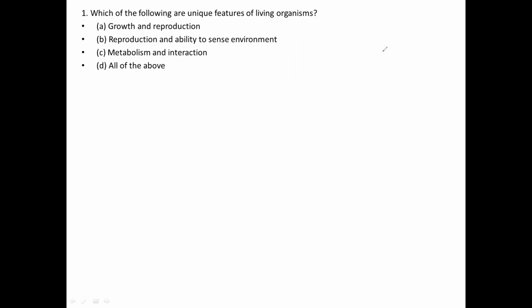Which of the following are unique features of living organisms?